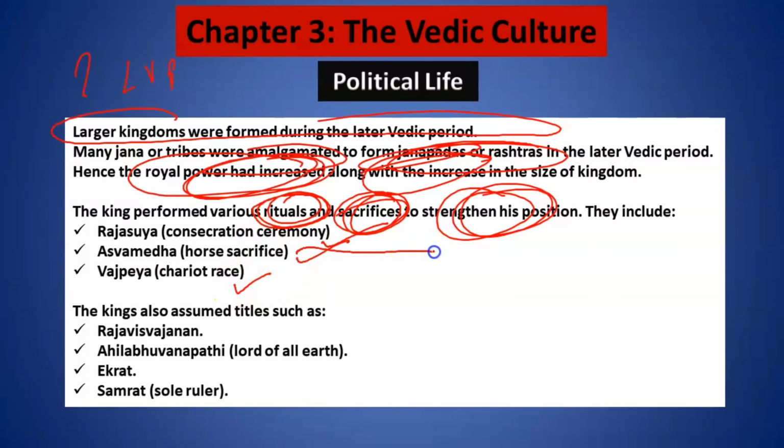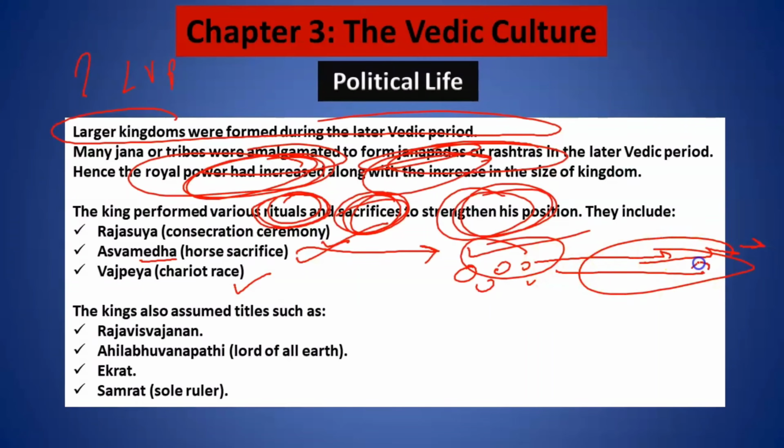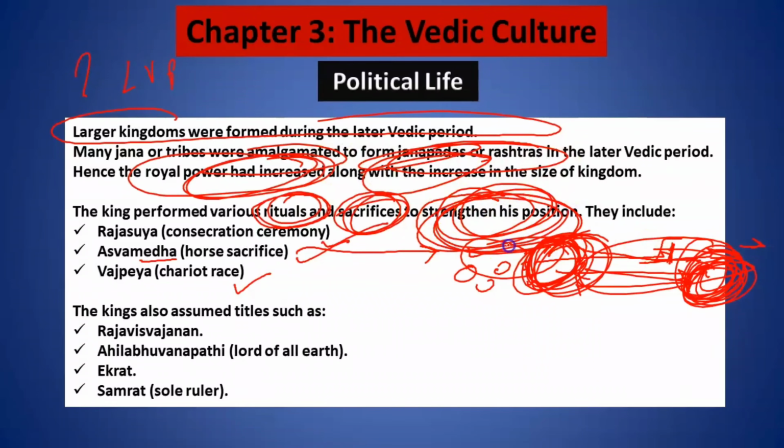Now let me give you an example about horse sacrifice, Ashwamedh. What a king will do is, a king will let free one of his horses. So the horse will keep running away and away and away. Now many of his army would run behind this horse. Now let's say they reached some other kingdom. If that kingdom lets this horse go, that means they have accepted this king as their supreme commander. Or if they stop this horse, then a battle will take place between these two kingdoms. I hope you guys are understanding. This is the way they used to strengthen their position through these rituals.